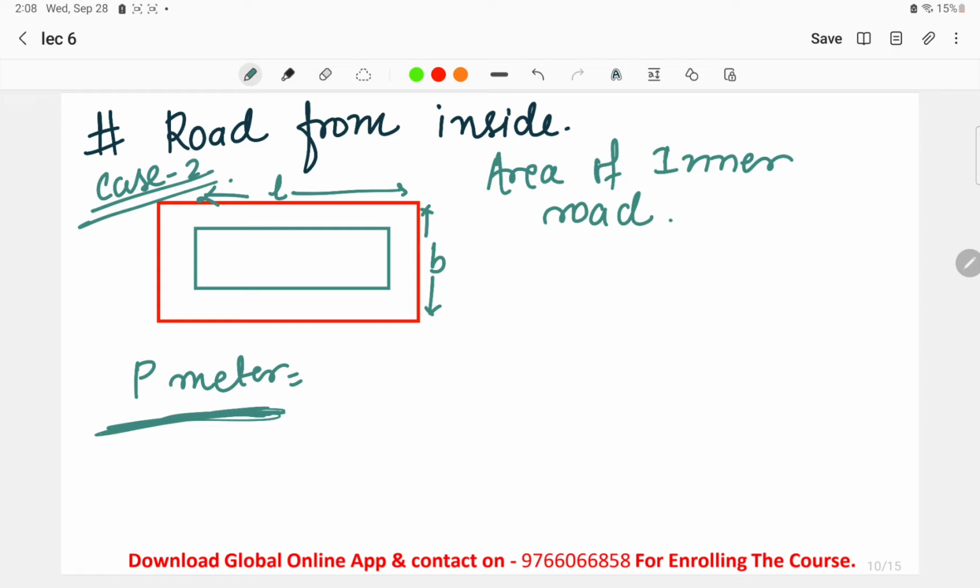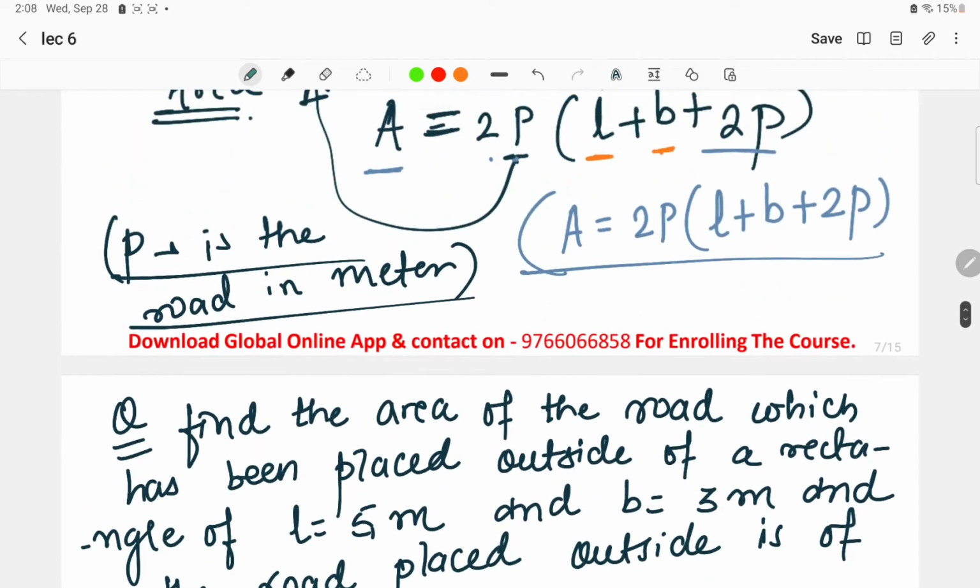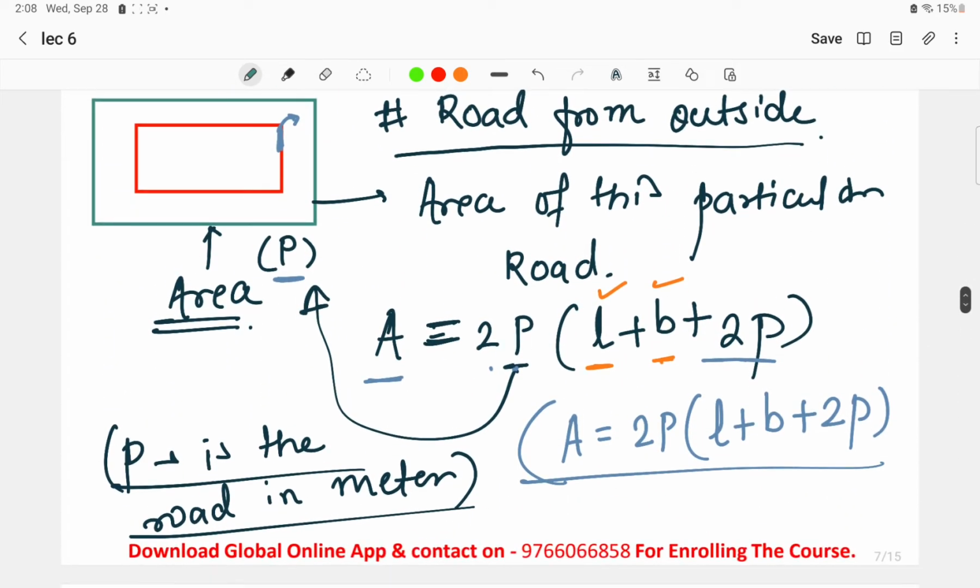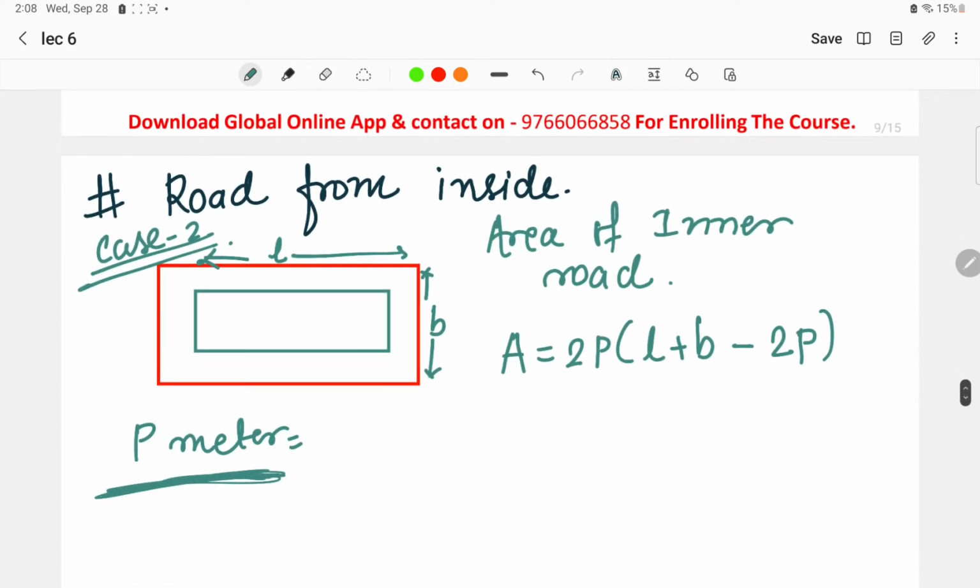So to find the area of the inner road, the formula is the same, the only thing we have to change is 2p times (L plus b minus 2p). As you can see, for the formula of the road outside the rectangle, we used A equals 2p times (L plus b plus 2p), and here the only difference is that we have used minus 2p, okay. This is the value for the area of the road which is placed inside the rectangle.